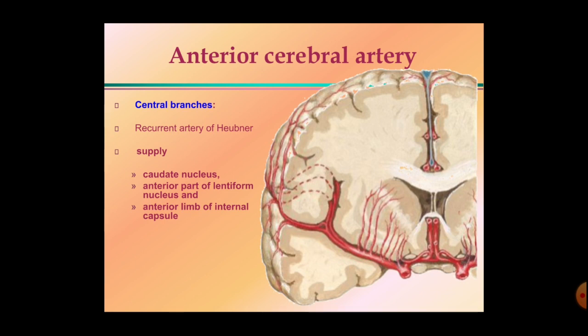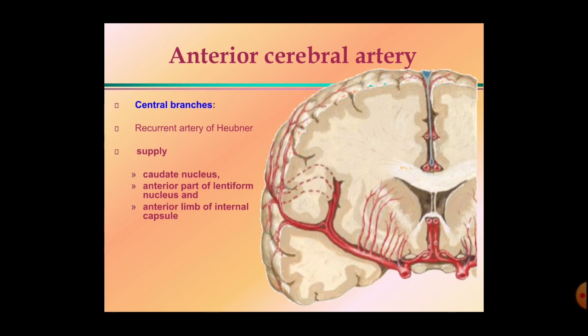Okay, so cortical arteries supply the cerebral cortex, and these are the central arteries present there. One of the larger central branches is called the recurrent artery of Heubner, and some smaller central branches are seen. Here in the picture, this is the anterior cerebral artery, and this is the smaller branch. It comes reverse back and pierces the anterior perforated substance. So this is the recurrent artery of Heubner.